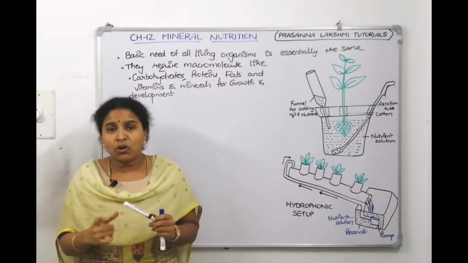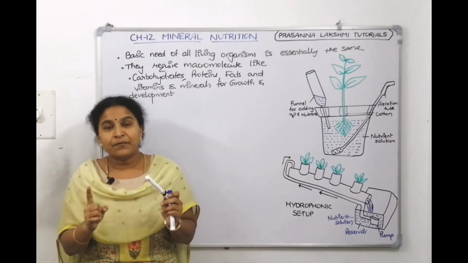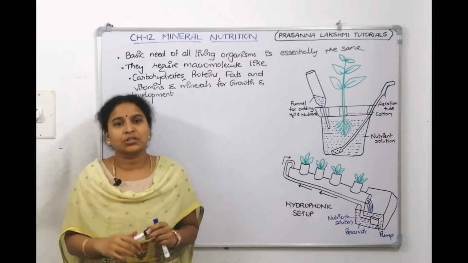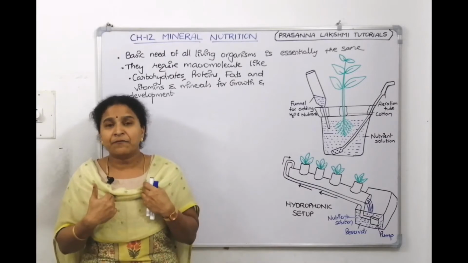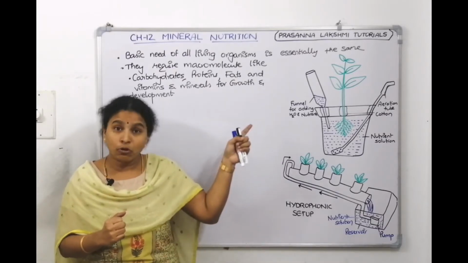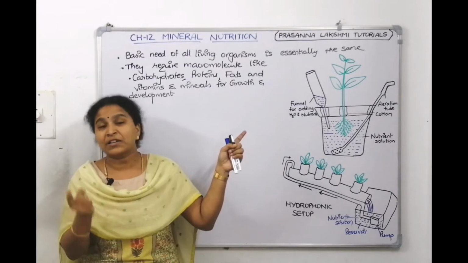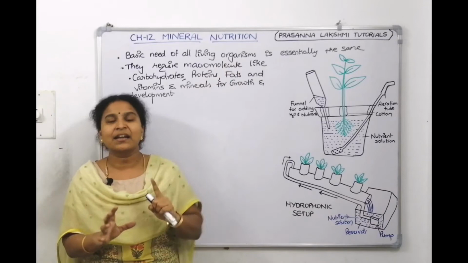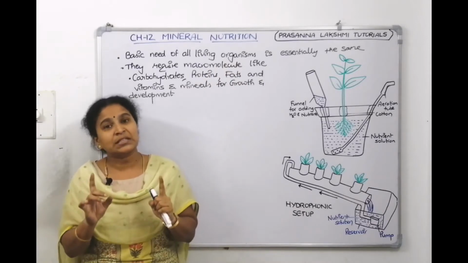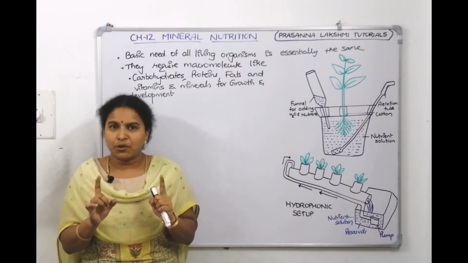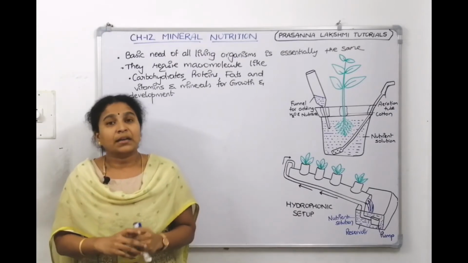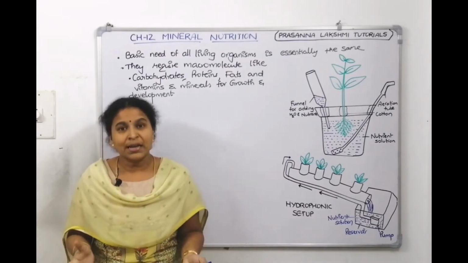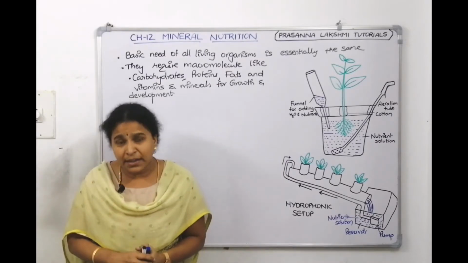Now, we are talking about plant physiology. In plant physiology, we need to talk everything in terms of plant metabolism, plant nutrition, right? Now, how are plants different from us? Plants are autotrophs, right? Autotrophs means they can manufacture their own food, prepare their own sugars by taking the sunlight, by a process called photosynthesis. But for inorganic nutrients, where do they depend? They depend on the soil and the atmosphere for inorganic nutrients.